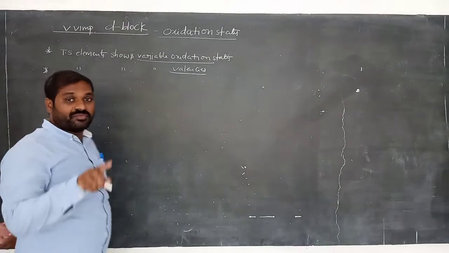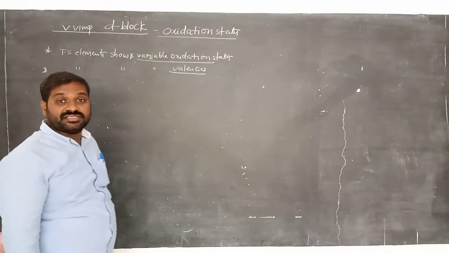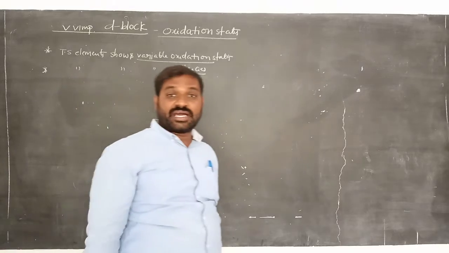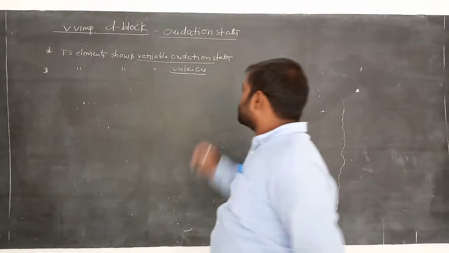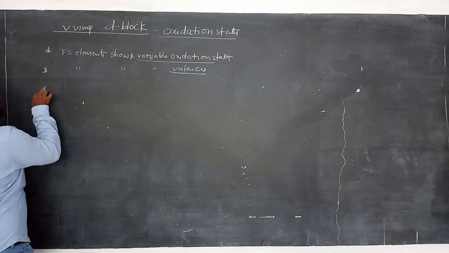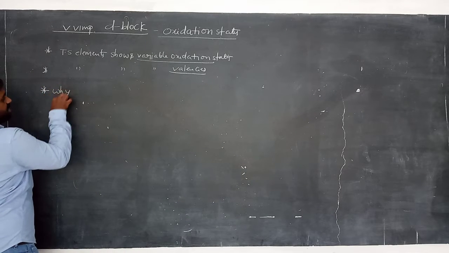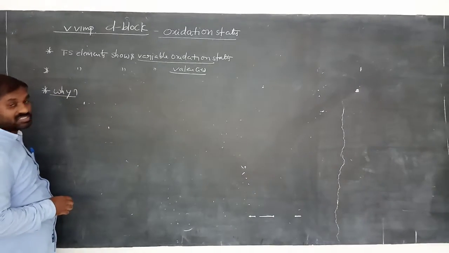Valency means the number of bonds around the central atom. What is the valency of carbon? Tetravalency, 4. Carbon can form 4 bonds around it. Okay, clear? So we can also call it valencies here. Remember this. So why do transition elements show different oxidation states? What is the reason for variable oxidation states?